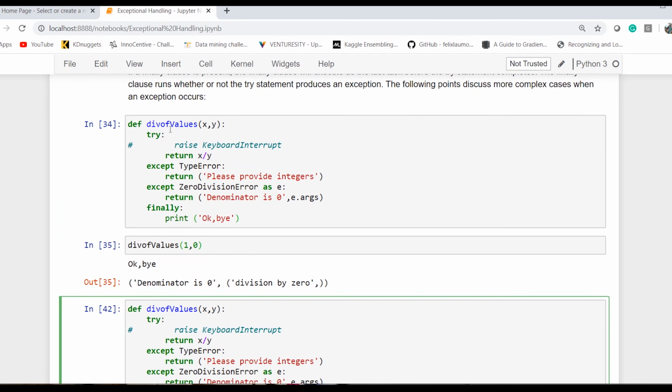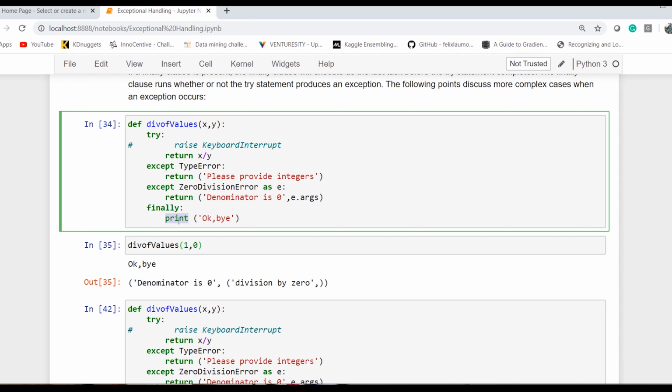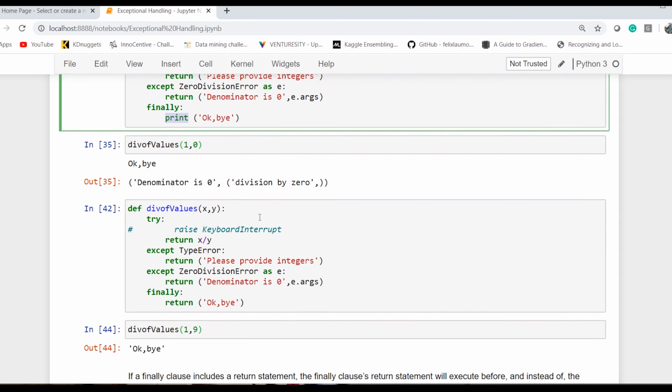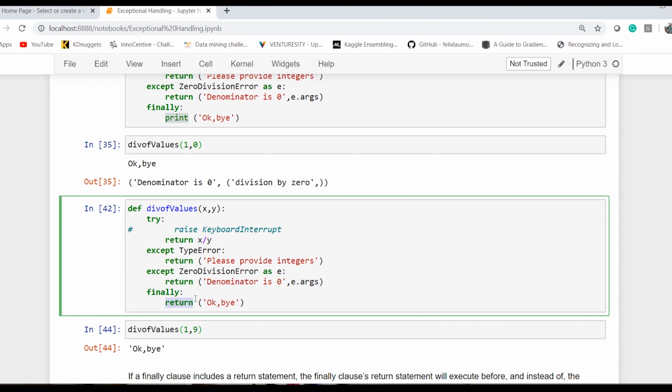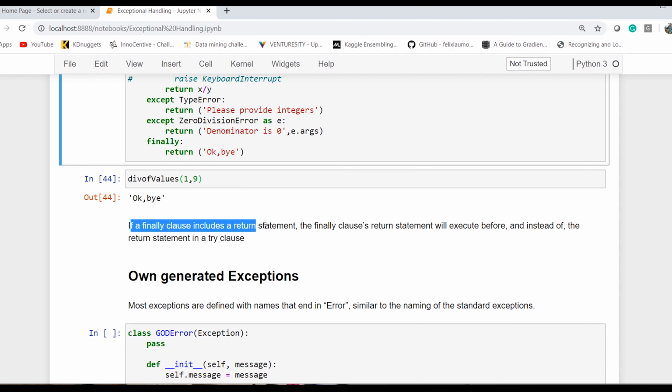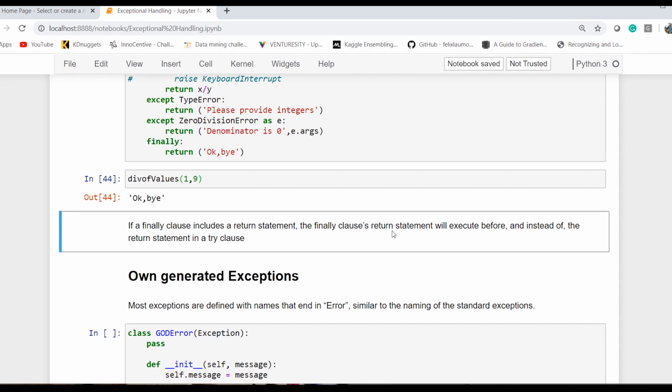And if you observe, in my previous example, I was printing in the finally block. I was not doing the return. This time I did return, and hence this was the one which got executed instead of the try block. So if a finally block includes a return statement, the finally clause return statement will execute before and instead of the return statement in a try clause.